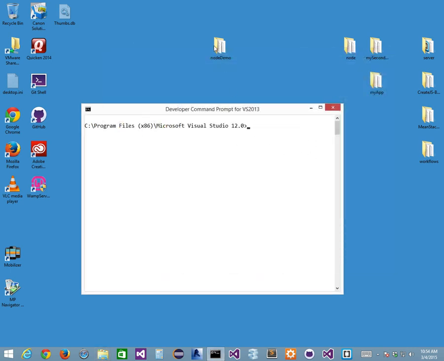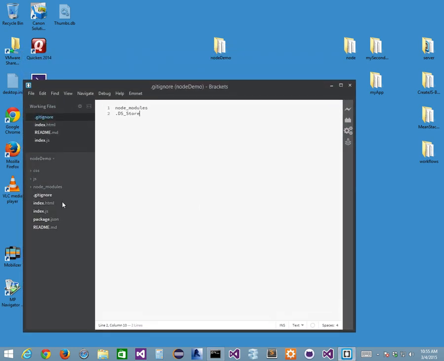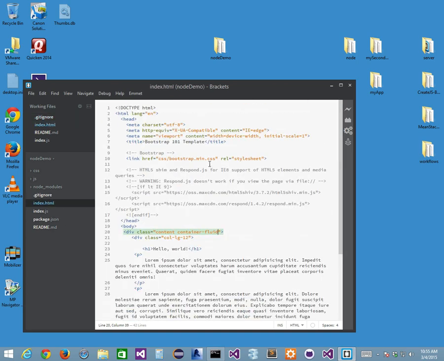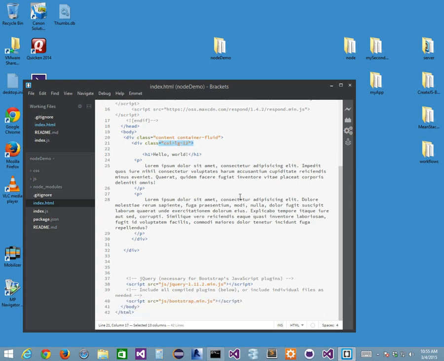And I mentioned that if I actually was to look at this stuff, I'm going to pull up Brackets here on the PC side now, and if I look inside my index.html, I have this example Bootstrap file. Again, we talked about Bootstrap as how we can use classes similar to what we did in Foundation. If you notice, this is a 12-column grid that I'm using here.